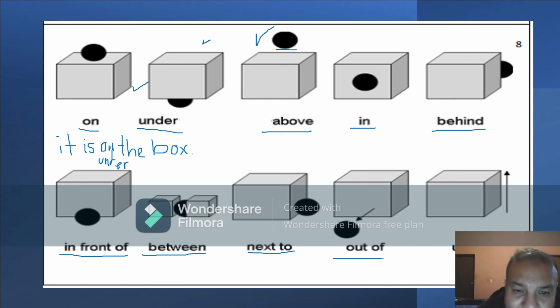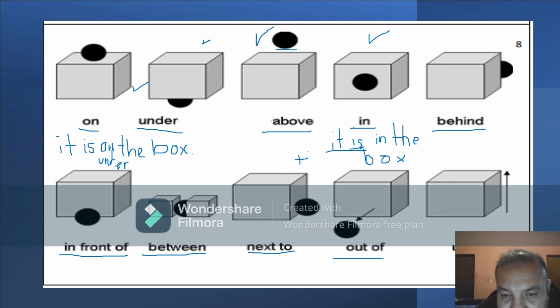If I ask you with this image, where is the ball? It is above the box. Okay. If I ask you with this image, where is the ball? Well, you're going to answer, it is in the box. Correct? It is in the box. Remember that "it" es otra cosa que decir como "the ball is", ¿verdad? Lo estamos cambiando por "it". So the ball is in the box.